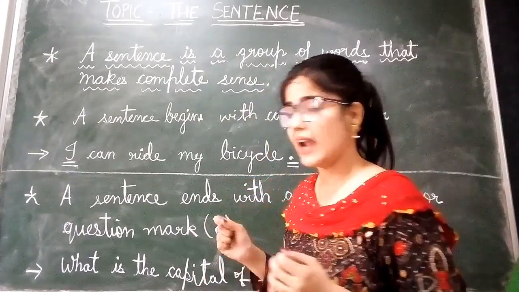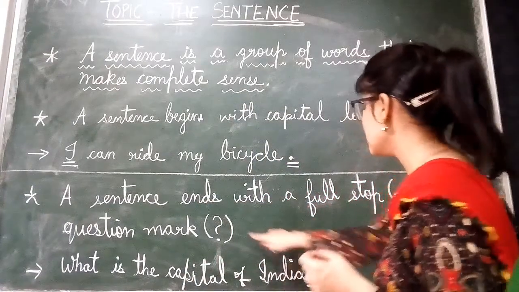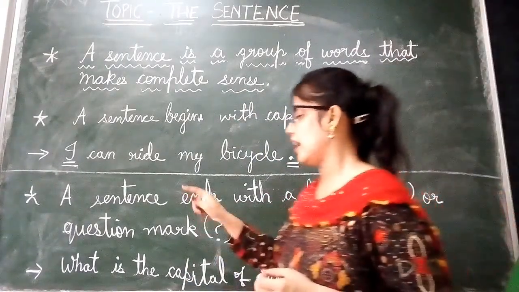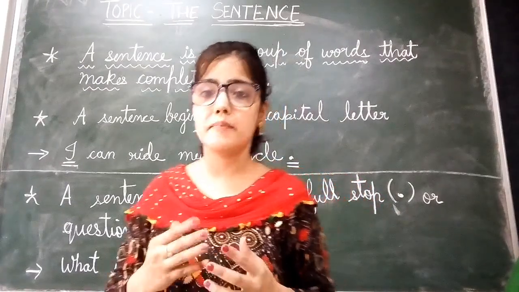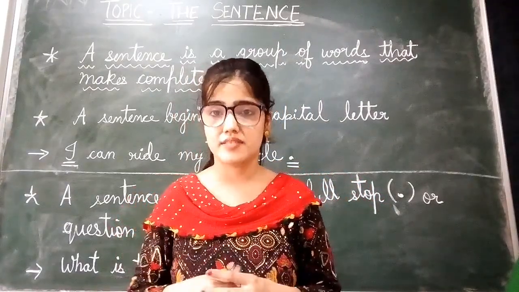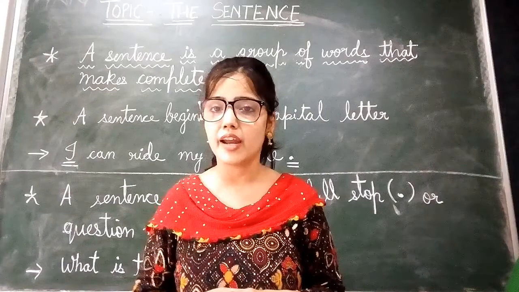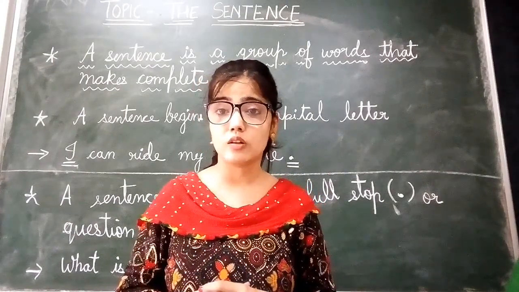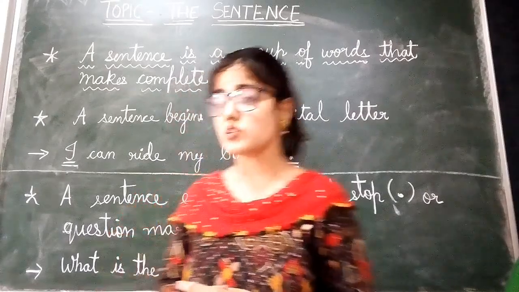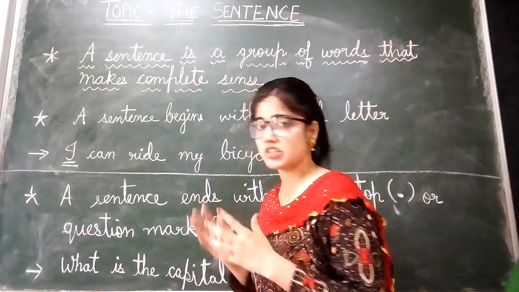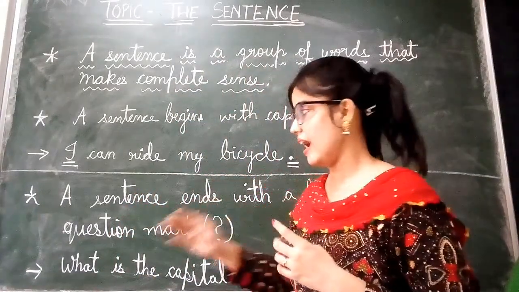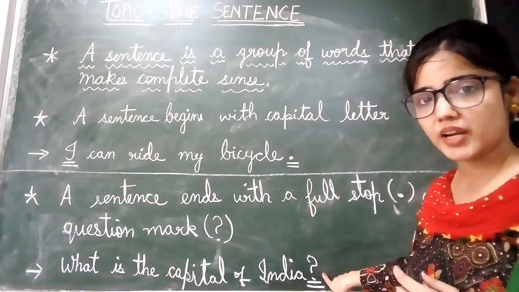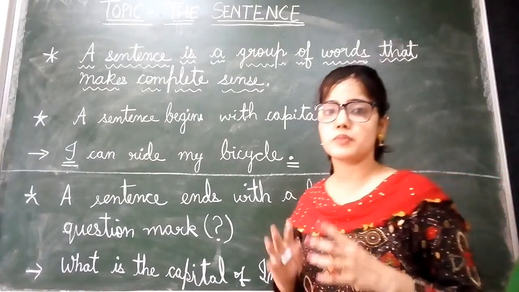So we end them by using full stop. Okay, and some sentences may ask questions like what is your name, how old are you, where is Taj Mahal located. Okay, so in such questioning sentences we end them by putting question mark. Okay. So this you have to be very careful.